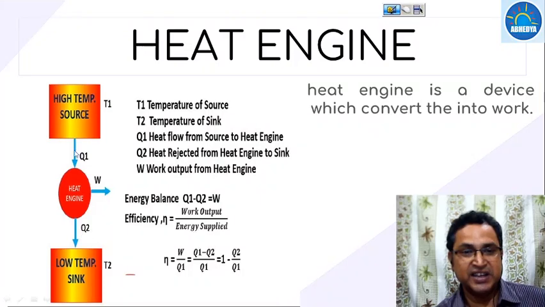So a heat engine converts part of this heat input. Q1 is the heat which is given or rejected by the source, and Q2 is the heat which is absorbed by the sink. If we take the heat engine and apply the first law of thermodynamics, then Q1 is the total heat input, and W and Q2 are the total heat output. Under steady state condition, Q1 is equal to Q2 plus W. So W becomes Q1 minus Q2.